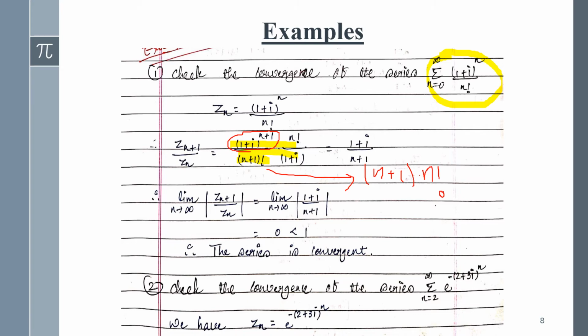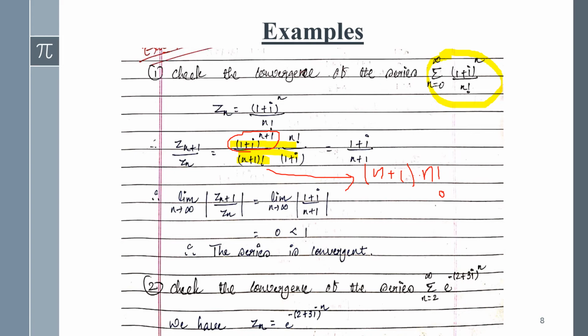Okay, so the remaining term will be this one, and then as per the definition, you have to apply the mod of the function. You have to take the mod of the given function. Okay, so I'm applying here limit n tends to infinity mod of Z(n+1) upon Zn equals limit n tends to infinity mod of 1 plus i upon n plus 1.